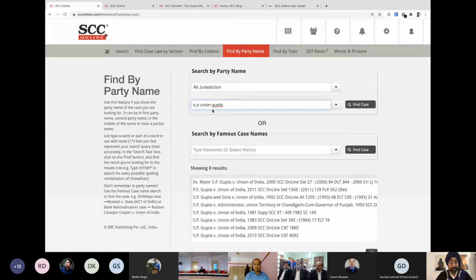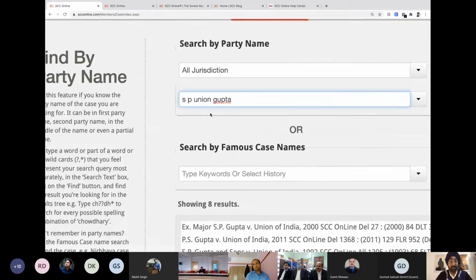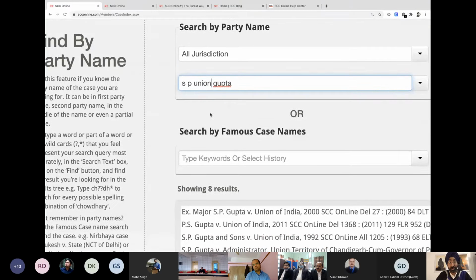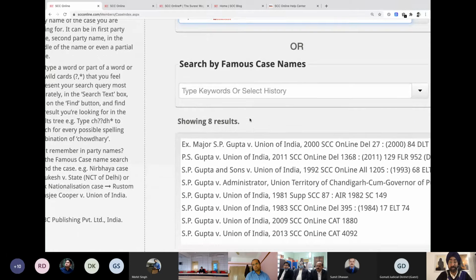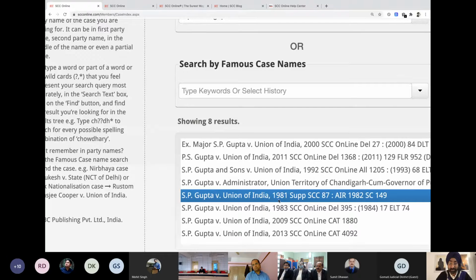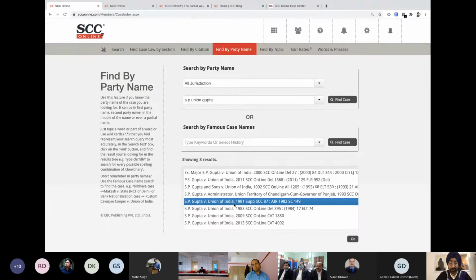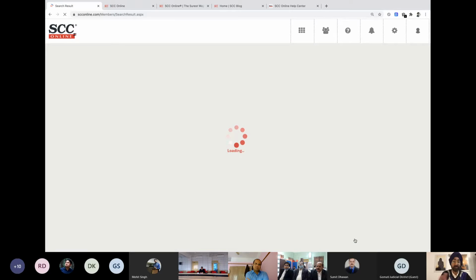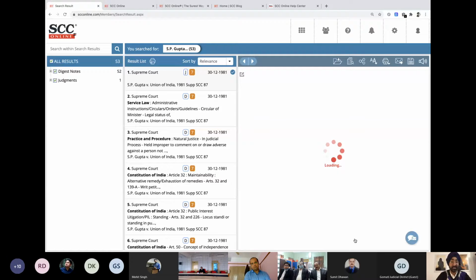Union anywhere that I can fit in. You don't have to write the party names in a certain sequence. You can write the party names as you may like. And now, from 198, the results have been reduced to only 8. And that's the judgment that I'm looking for, 1981. I'm just going to double click on this or click on go. Anything that the members are comfortable with, you can do that. You don't have to write the word versus. Write the two party names, whatever you remember, just type it over there. It'll give you the judgment.